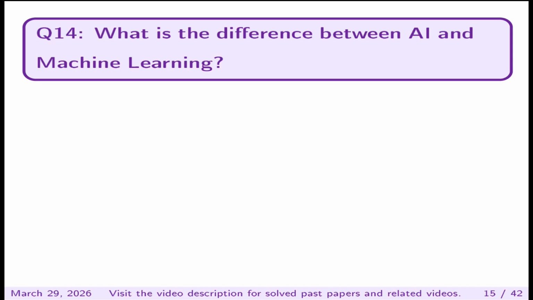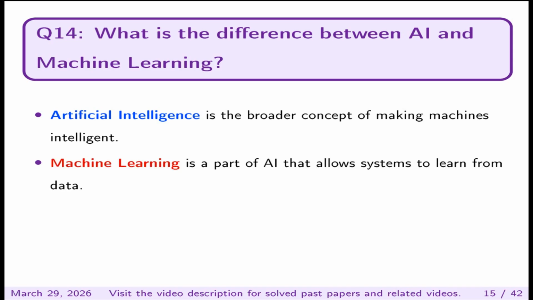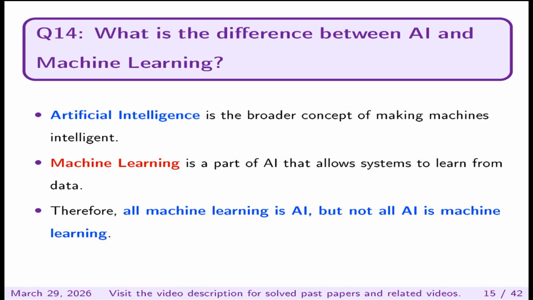What is the difference between AI and machine learning? Artificial intelligence is the broader concept of making machines intelligent. Machine learning is the part of AI that allows systems to learn from data. Therefore, all machine learning is AI, but not all AI is machine learning.